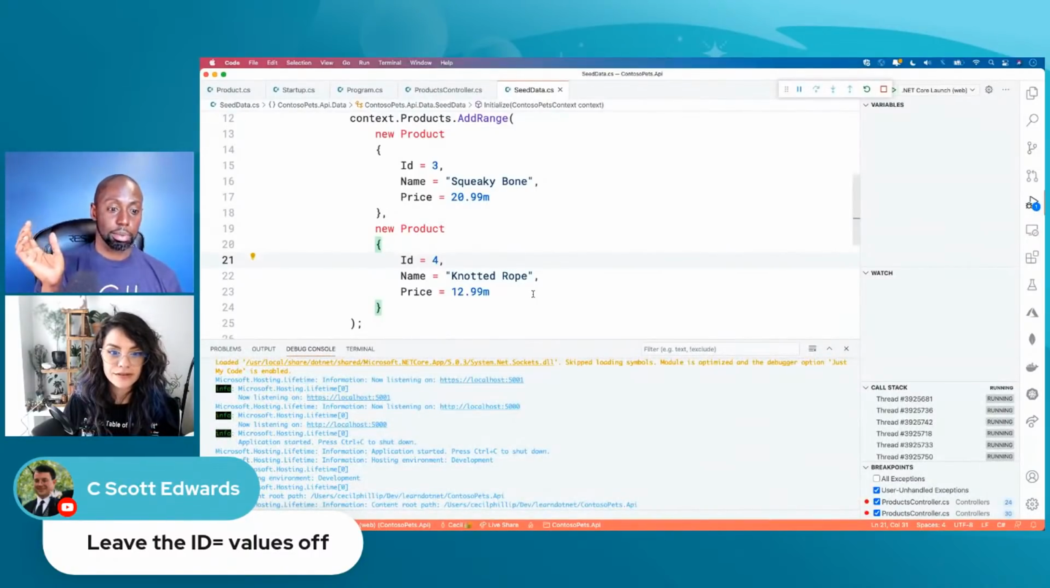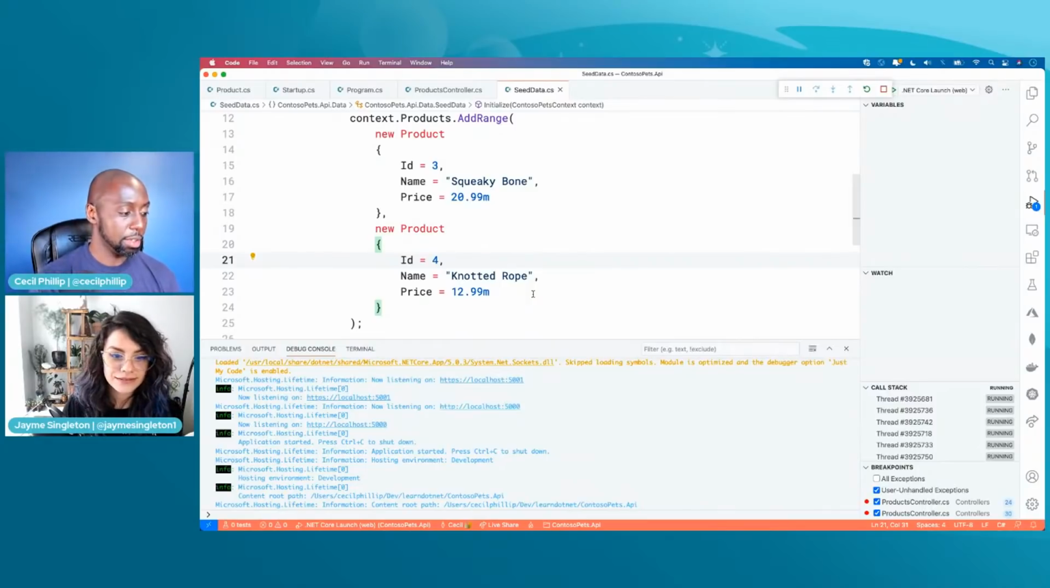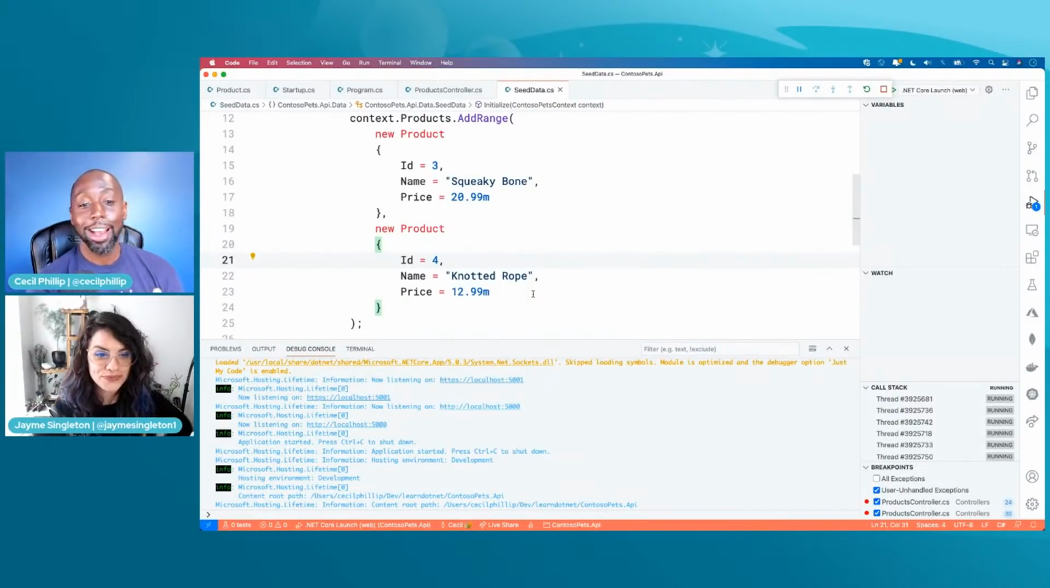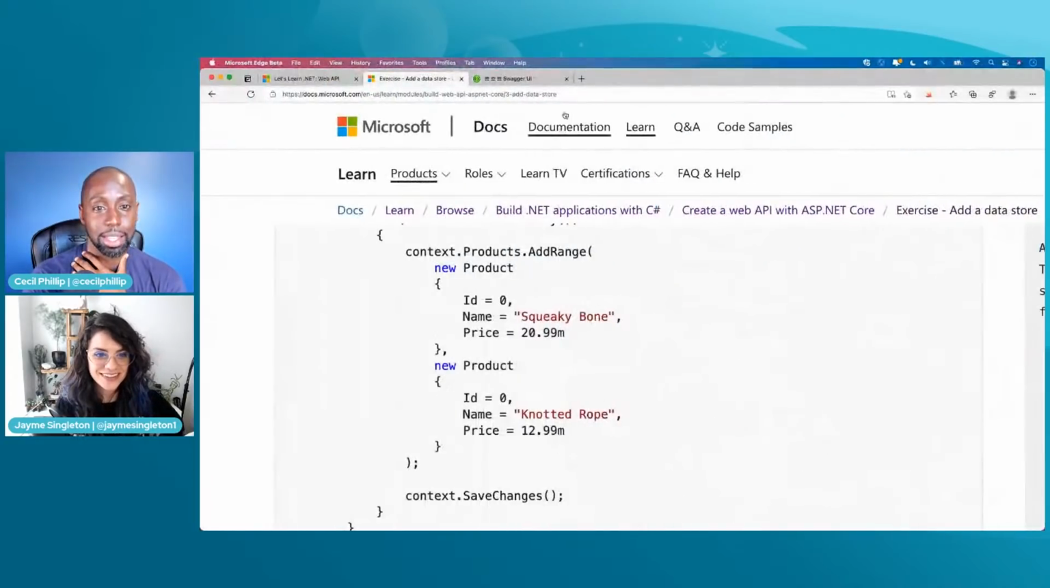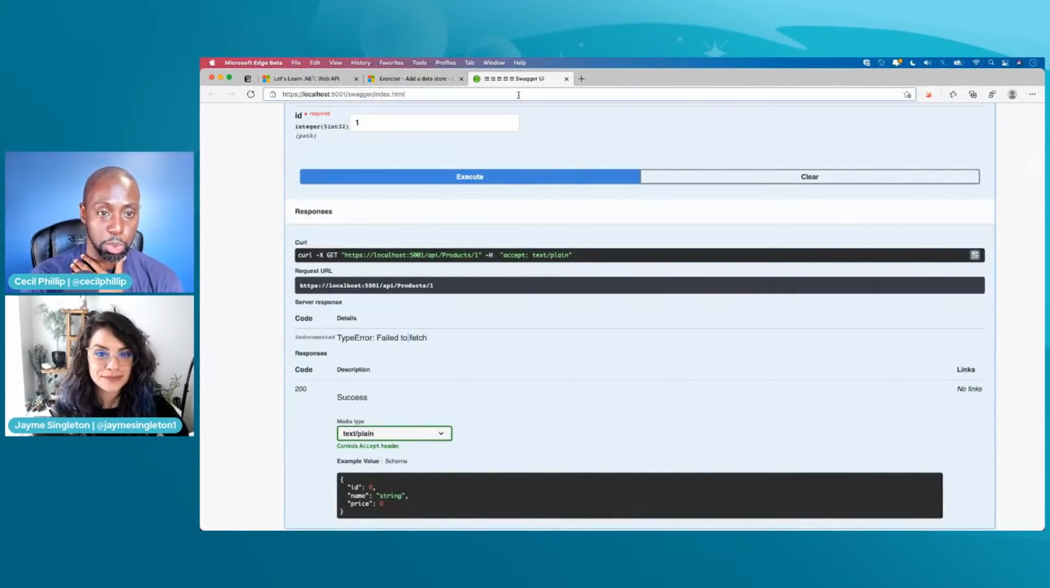Oh, it's running. I changed it to 2 and 3. Okay. All right. I don't know where that database is because I thought it was in memory, but we could talk about that later. So this is up and running now. Let's head back to the Swagger UI.